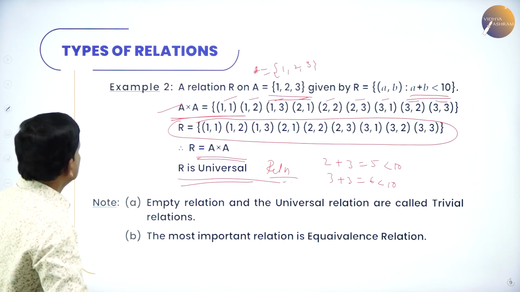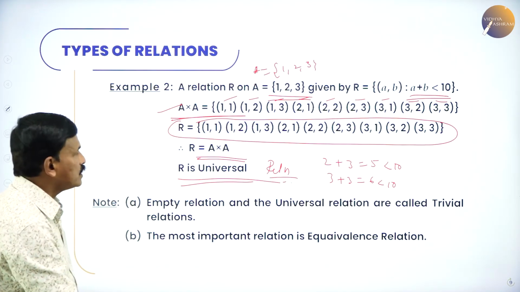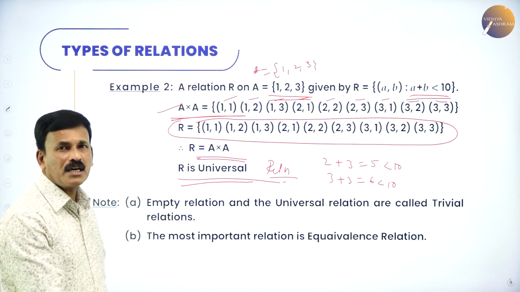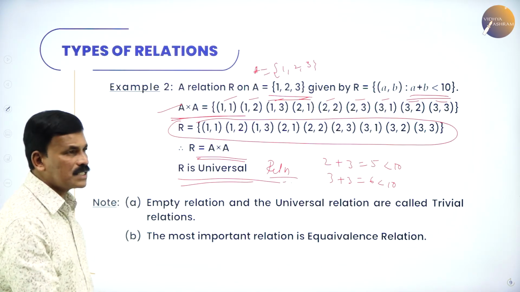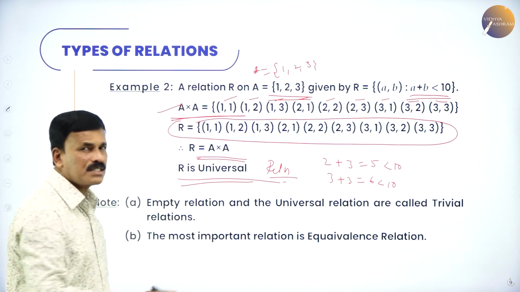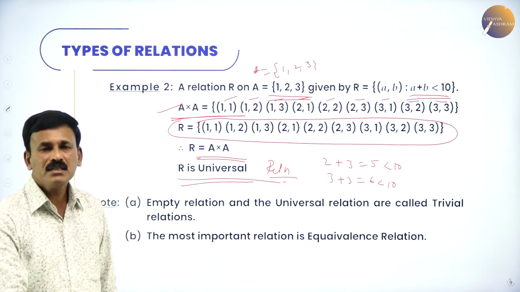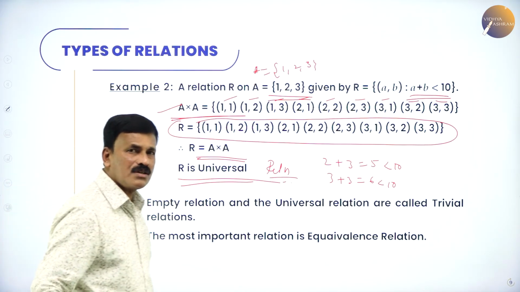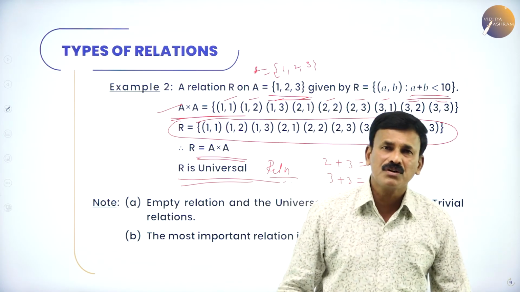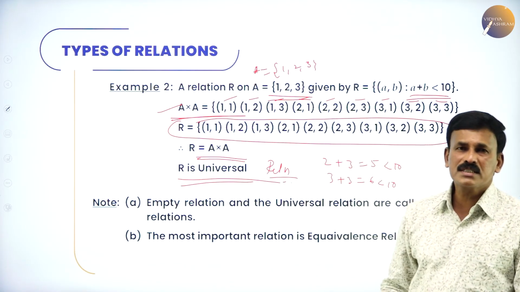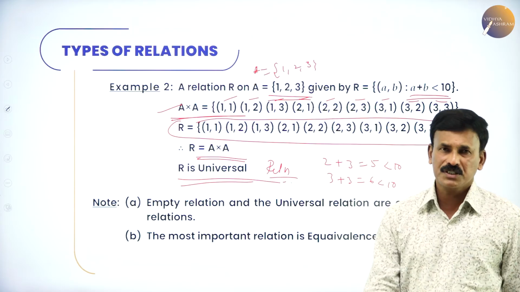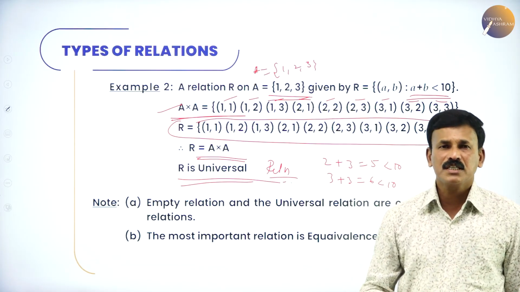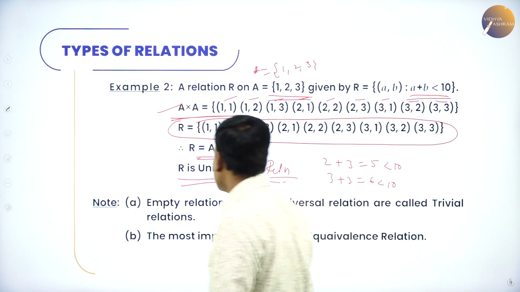That is the universal relation. A relation R on the set A = {1, 2, 3} given by (a, b) such that a + b < 10. Write down all the elements of A cross A. R is nothing but A cross A itself. That means if the relation is equal to A cross A, this is an example for a universal relation, because all the elements of the relation are the elements of A cross A. Therefore, this is a universal relation.